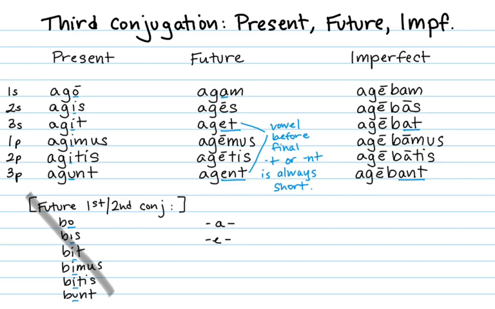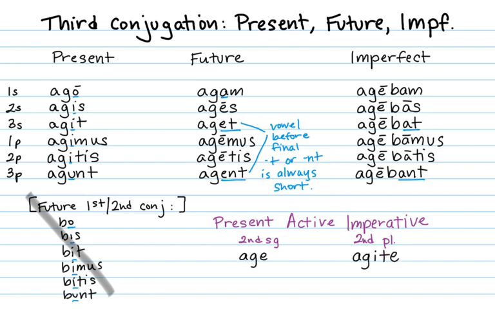Last up for this conjugation, let's look at the present active imperatives. The singular imperative is age, and the plural imperative is agite. So age has a short E, and agite has a short I. That word age is commonly used as an interjection that simply means, come on, and then you do the rest of your sentence.